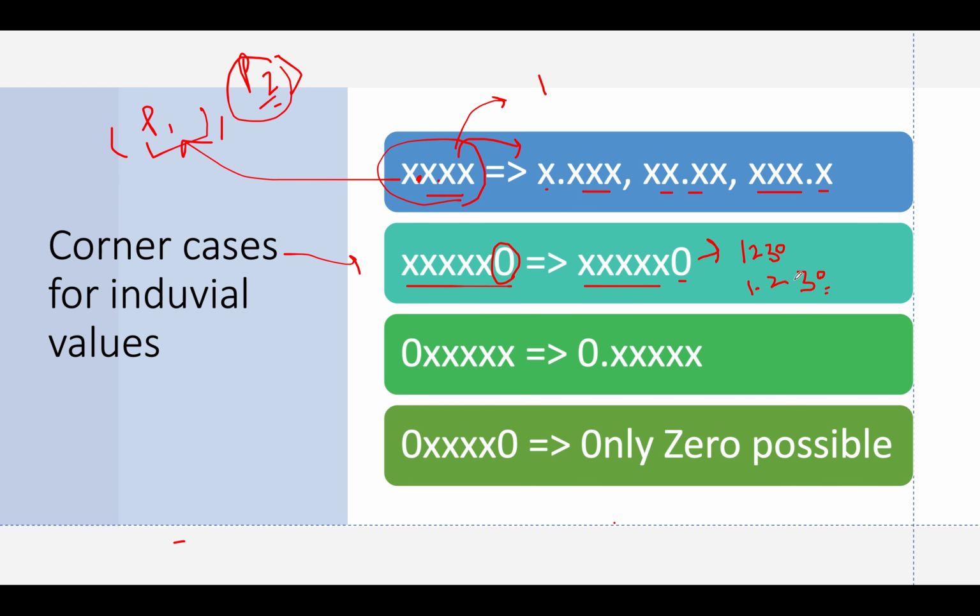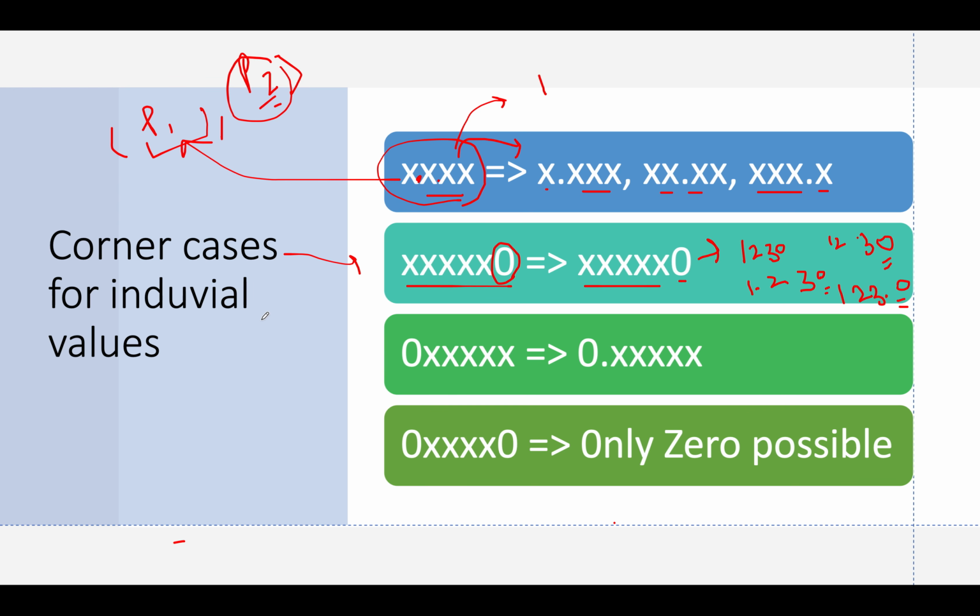Similarly, you can't put a decimal point here as well. 12.30 is not a valid representation because the terminal 0 doesn't hold any value. It is as good as 12.3. At last as well, you can't have something like 123.0 because the terminal 0 again doesn't hold any value due to the same constraint.